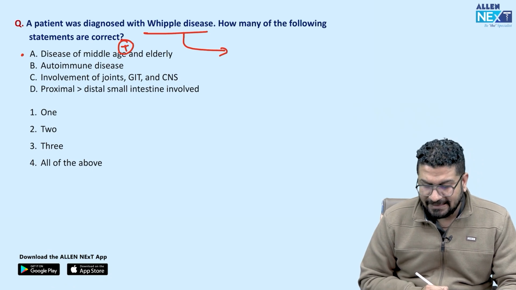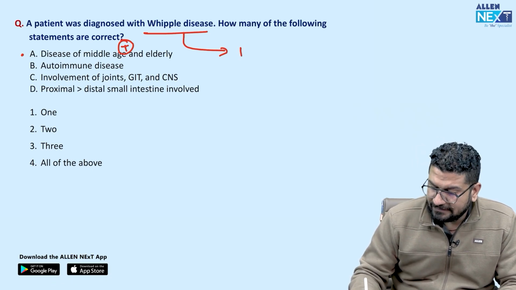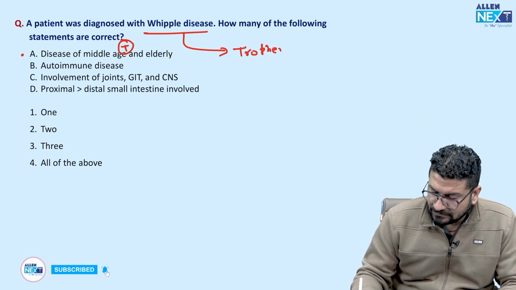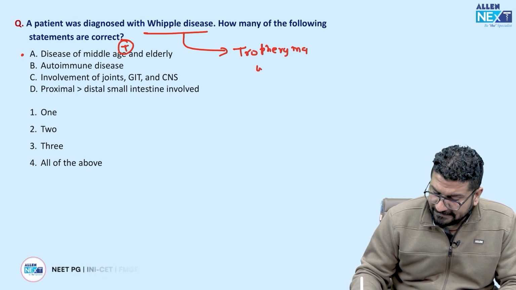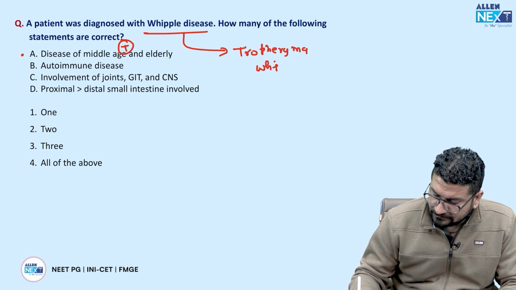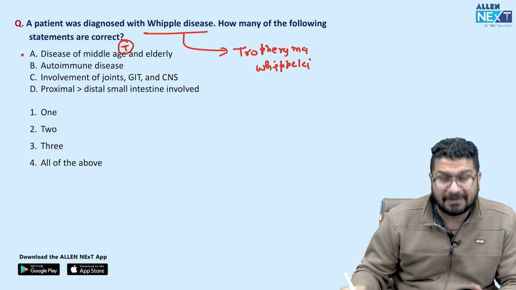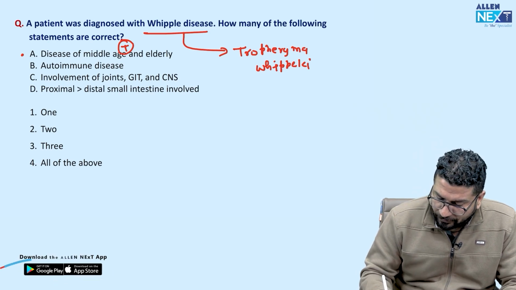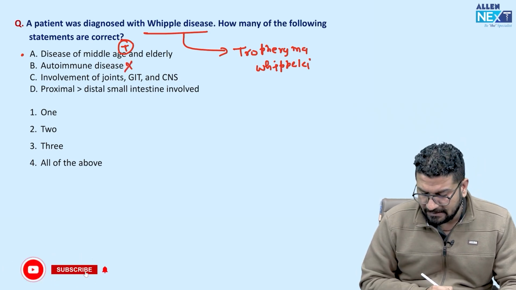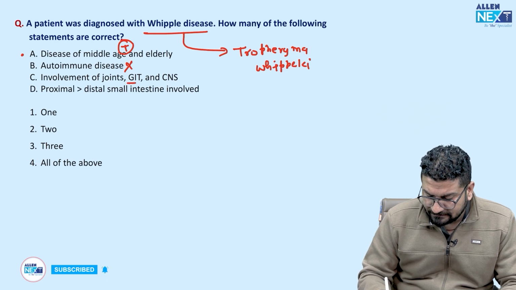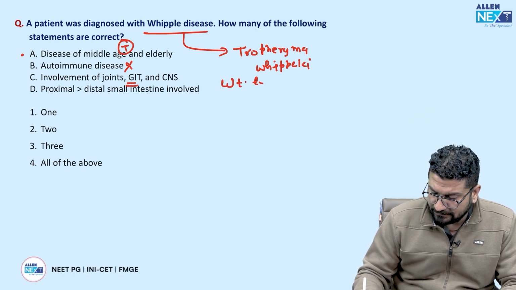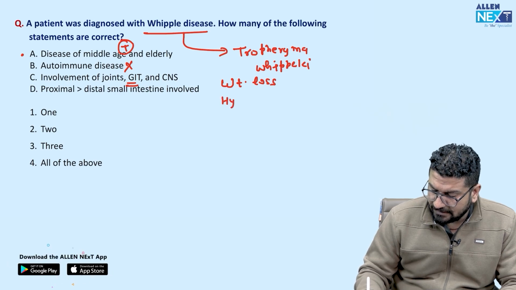Correct. Is it autoimmune? No, it is an infection. It is due to Tropheryma whipplei, which is a bacteria in actinomycetes group में आता है. So that is not an autoimmune. This is an absolute false statement. It involves GIT, Whipple disease patient. So remember, Whipple disease patient will have weight loss. Patient को और क्या होगा?